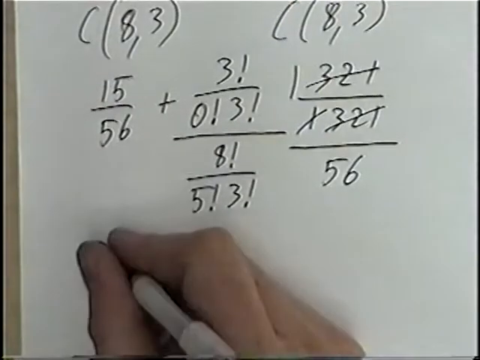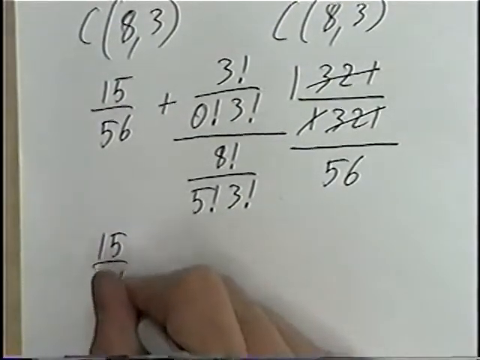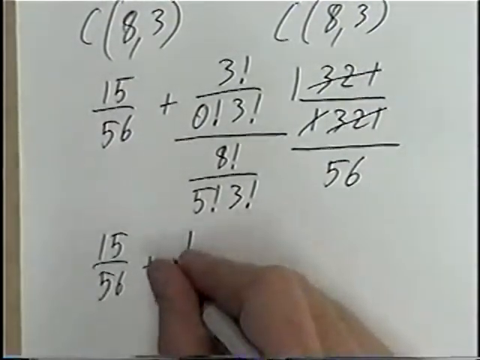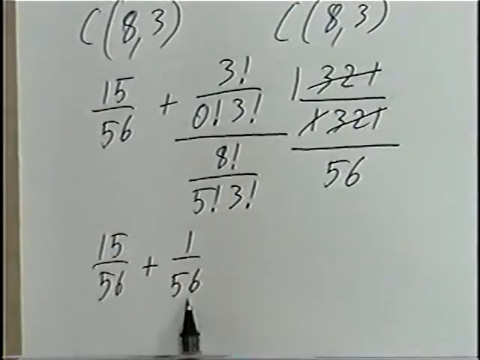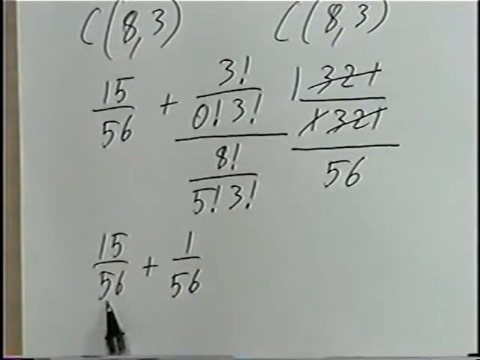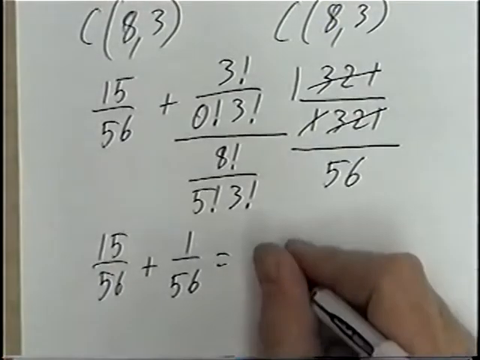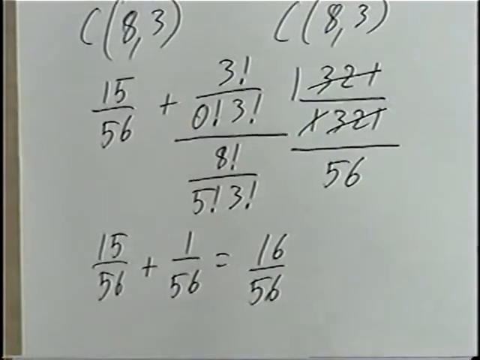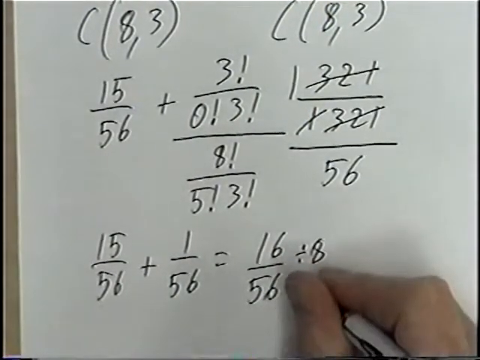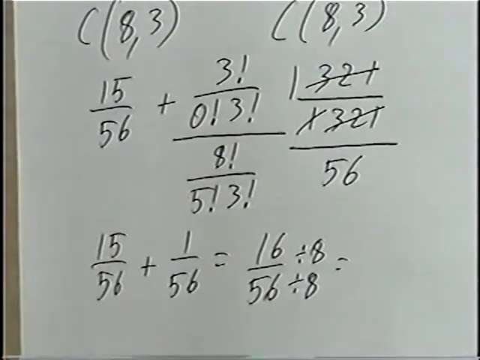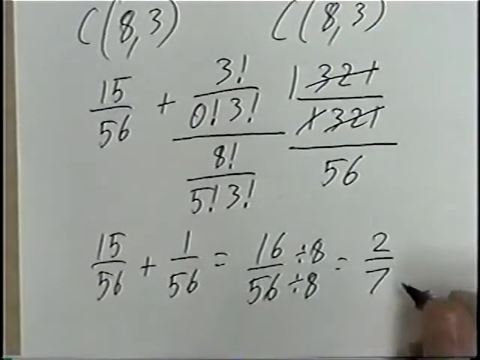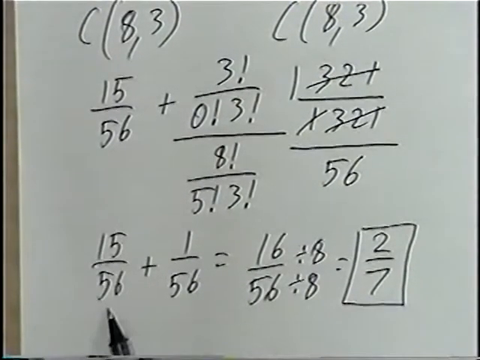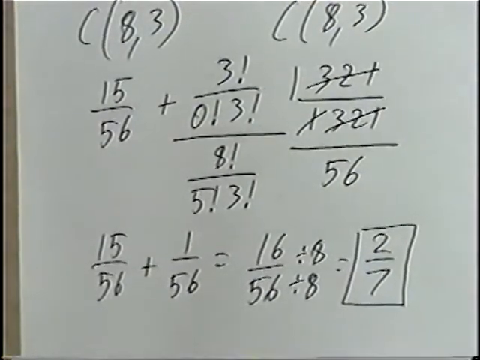Our first fraction again from the previous problem, 15 over 56. Adding to that the second fraction, we have a single 1 left over 56. So the probability of 3 girls is 1 over 56. Probability of 2 girls is 15 over 56. Adding those together, we'll have 16 over 56. Dividing those out or reducing, you can divide each number by 8. So our final answer would be 2 over 7. So the probability of picking at least 2 girls, which is either 2 girls or 3 girls, the probability would be 2 over 7.